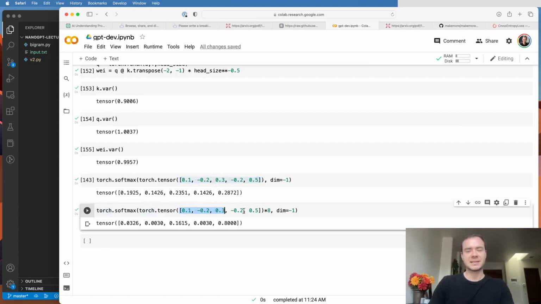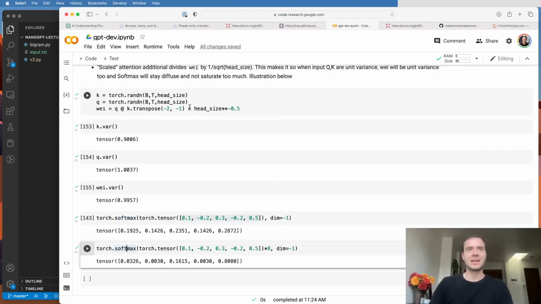But the moment I take the exact same thing and start sharpening it and making it bigger by multiplying these numbers by 8, for example, you'll see that the softmax will start to sharpen. In fact, it will sharpen towards the max, towards whatever number here is the highest. So basically we don't want these values to be too extreme, especially at initialization. Otherwise softmax will be way too peaky, and you're basically aggregating information from a single node. Every node just aggregates information from a single other node. That's not what we want, especially at initialization.